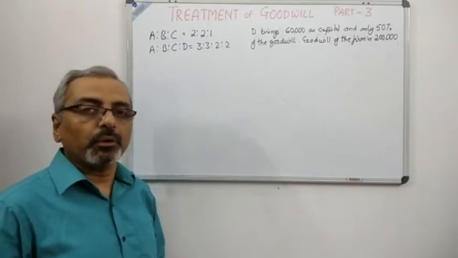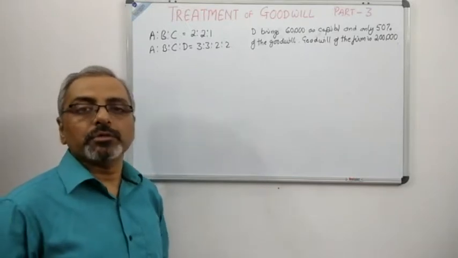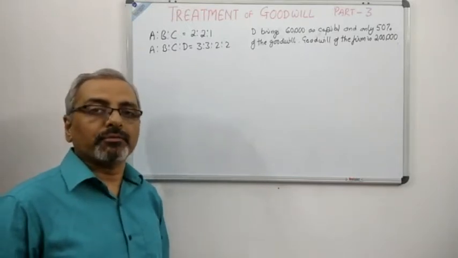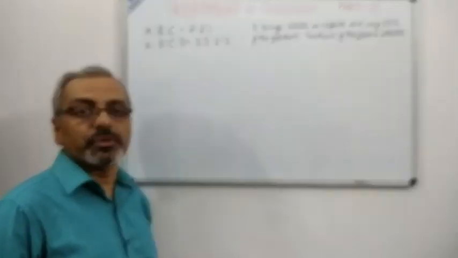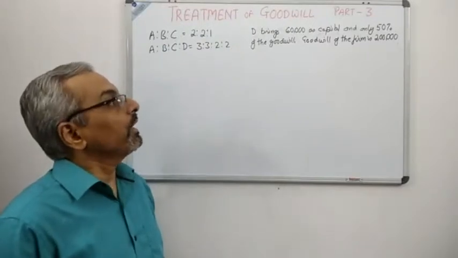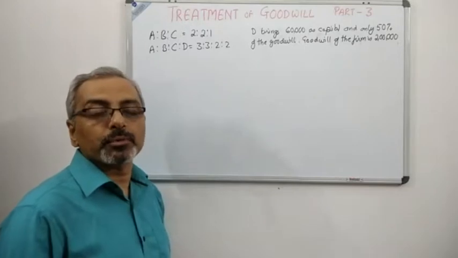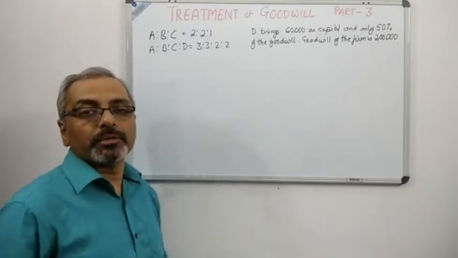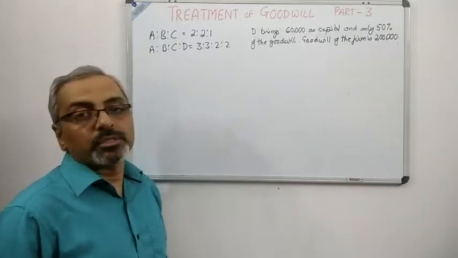D brings in 60,000 as capital and only 50% of the goodwill. Whatever goodwill was supposed to be brought in by D, only 50% has been brought in, and the goodwill of the firm is valued at 2 lakh.